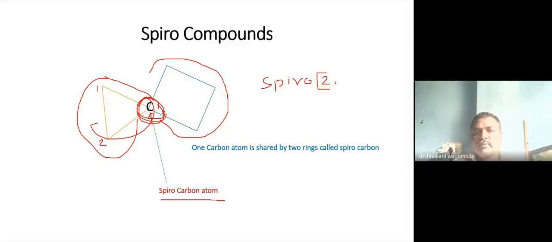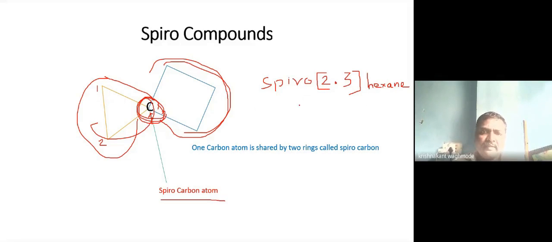Then after that there should be a dot given over here. Then the number of carbon atoms in the large ring. So 1, 2 and 3. So we have to mention 3. Then the square bracket is complete, and then 1, 2, 3, 4, 5, 6. So the total carbon atoms we have to count. So it is hexane. So the IUPAC name of this compound is spiro[2.3]hexane.